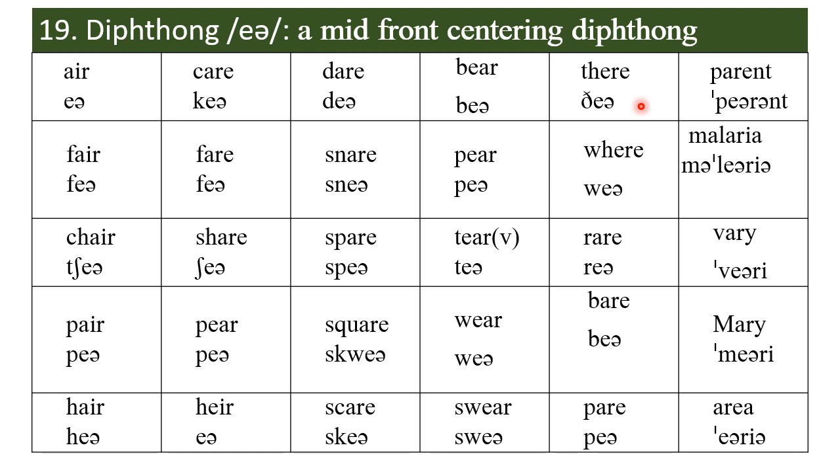Many Nigerians say dear. This is where. Again, where. This word where is pronounced exactly the same way as this one. You can see that they have exactly the same phonetic transcription. They are homophones. And here is rare, bear, and pair. You have it in parent, a single parent.